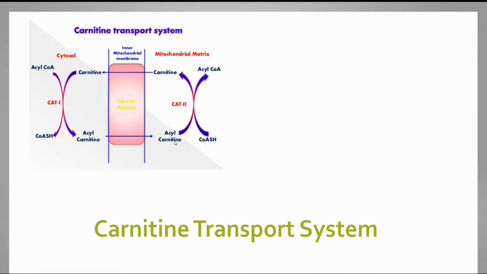It converts the acyl carnitine to acyl coenzyme A. Finally, the fourth step is that the carnitine which was released returns to the cytosol for reuse, to carry more acyl-CoA from the cytosol to the mitochondria. Like this, the carnitine transport system helps carry acyl-CoA from the cytosol to the mitochondrial matrix.